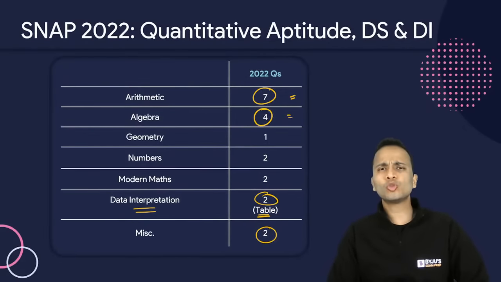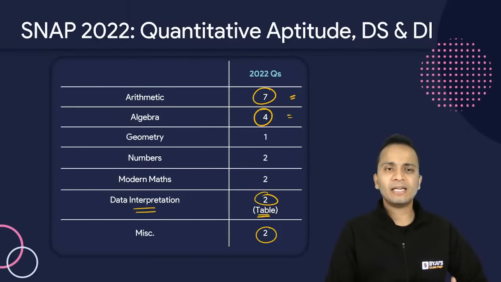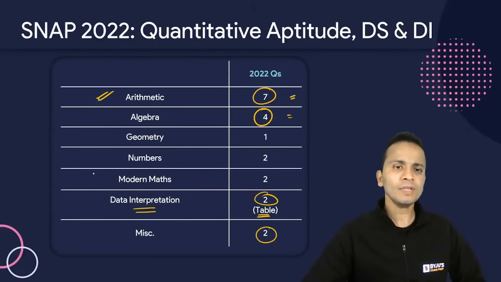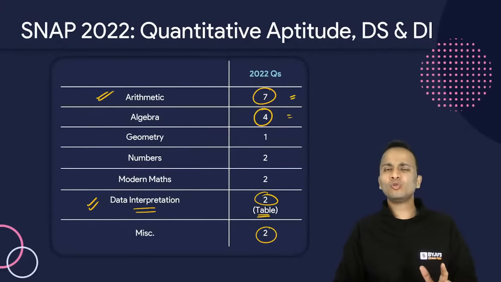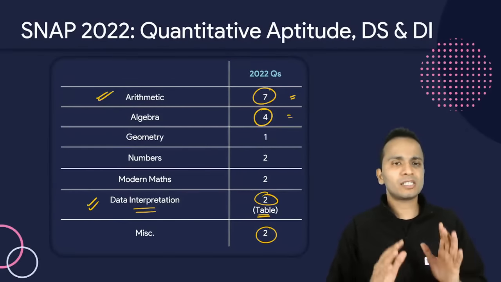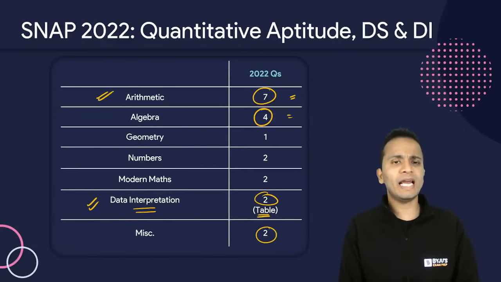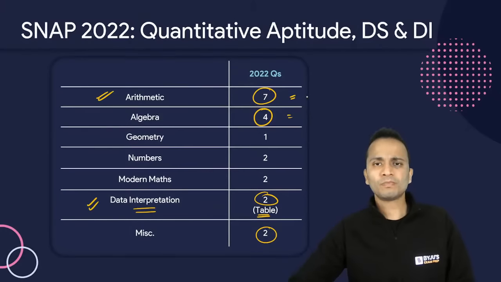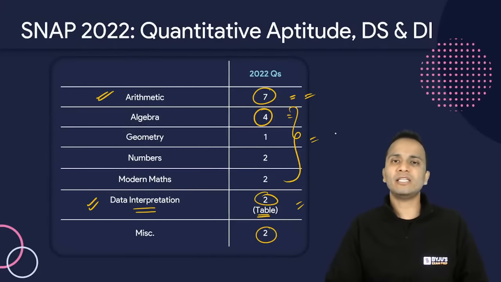Okay, so those students who think that they are weak in the QA section can depend on arithmetic and data interpretation, and you will easily be able to score at least 8 to 10 marks if you study more for arithmetic and data interpretation. All right. So make sure that you are attempting all the questions of arithmetic and data interpretation and at least a few questions from the other areas. That will easily help you in scoring 10, 11 marks in the QA section.